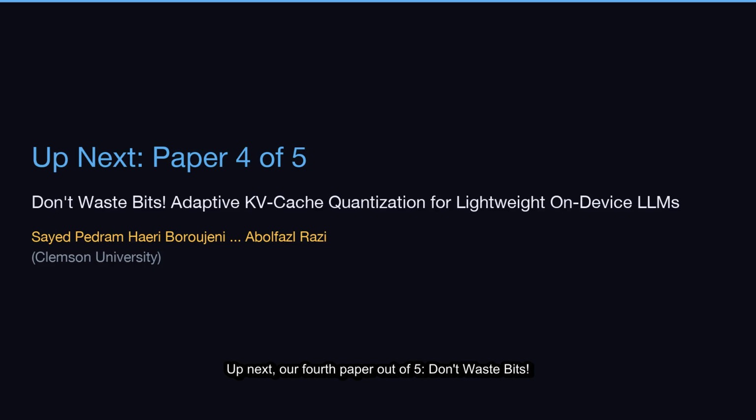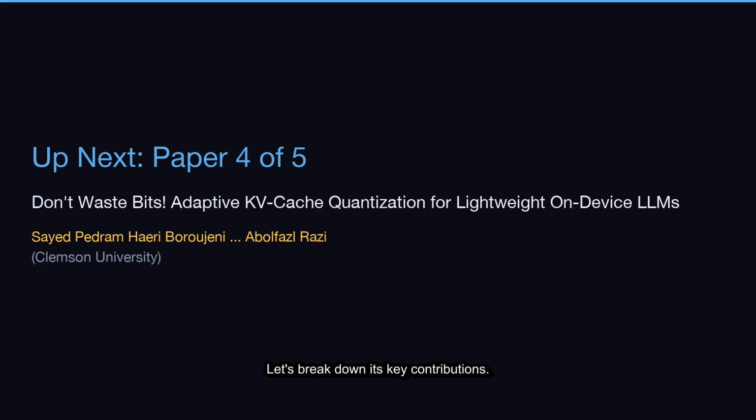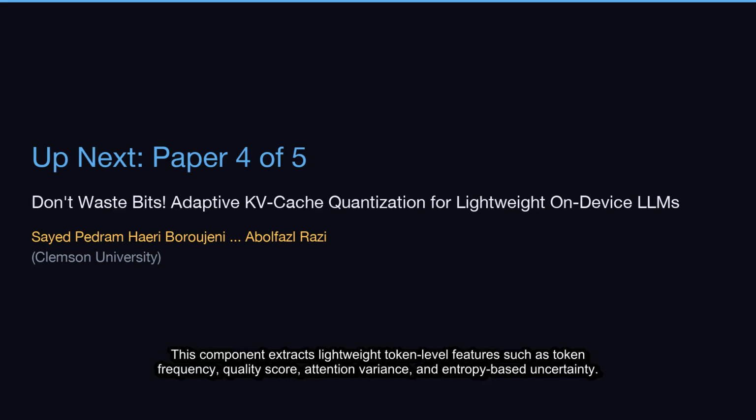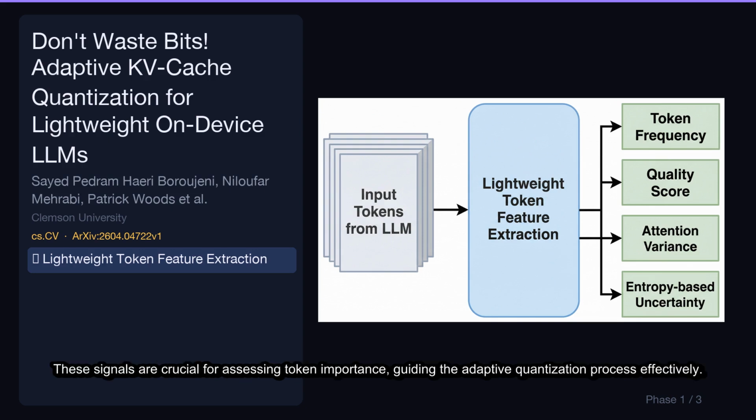Up next, our fourth paper out of 5, Don't Waste Bits. Adaptive KV Cache Quantization for Lightweight On-Device LLMs by Syed Pedram Harry Borageni and Abolfazl Razi from Clemson University. Let's break down its key contributions. This component extracts lightweight token-level features such as token frequency, quality score, attention variance, and entropy-based uncertainty. These signals are crucial for assessing token importance, guiding the adaptive quantization process effectively.